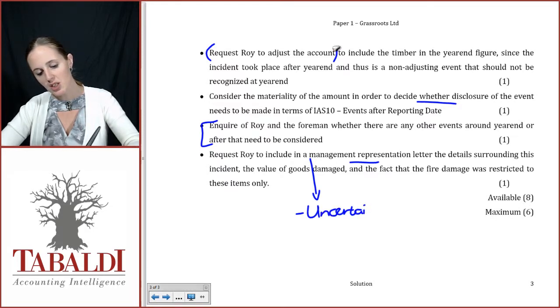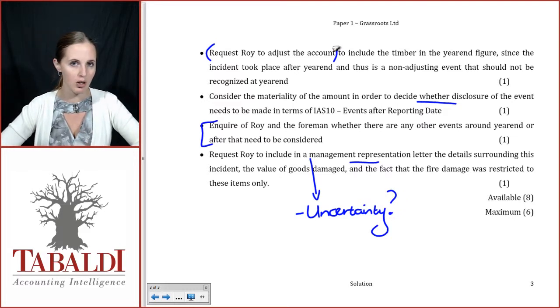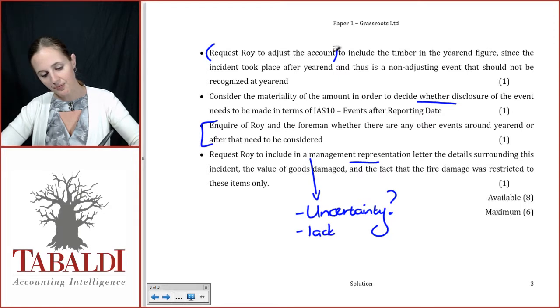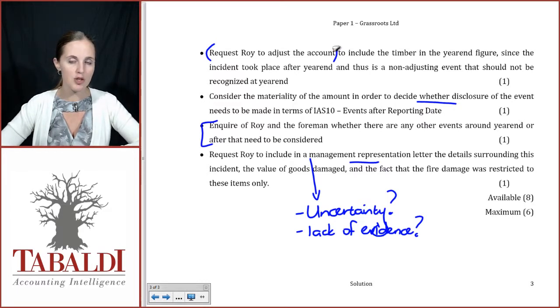Management representation letters are generally used in areas where there is quite a lot of uncertainty. The reason for this is because there is a lack of evidence. In areas that we're auditing, there are certain things that we know we'll never really be able to get the evidence that we absolutely want: hard and fast, black and white evidence about the accuracy of something. Estimates, for example, and completeness, for example.